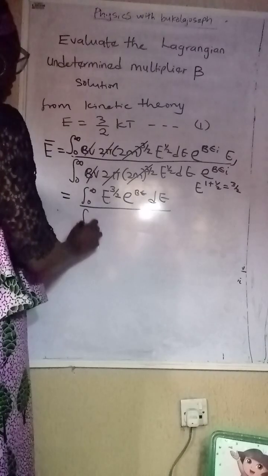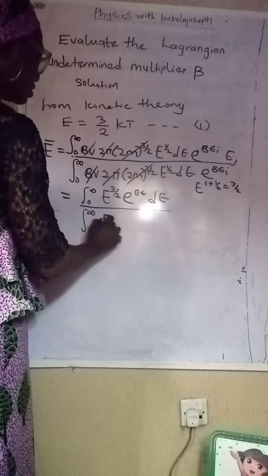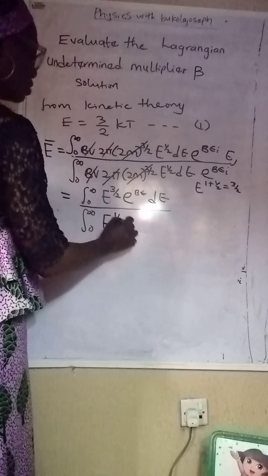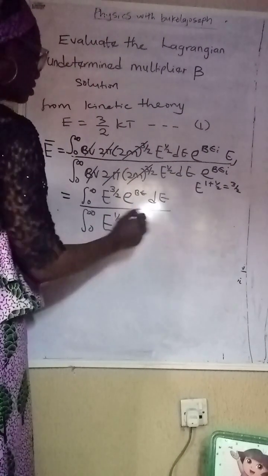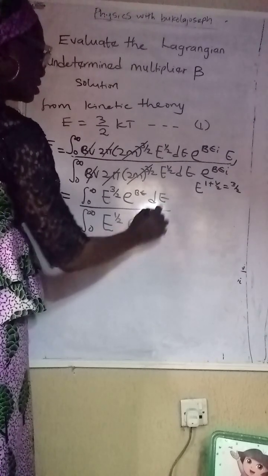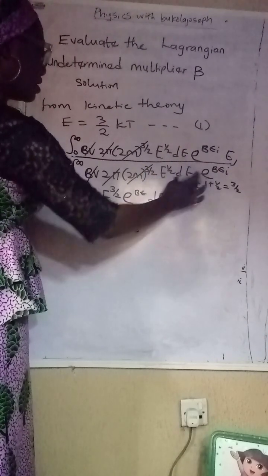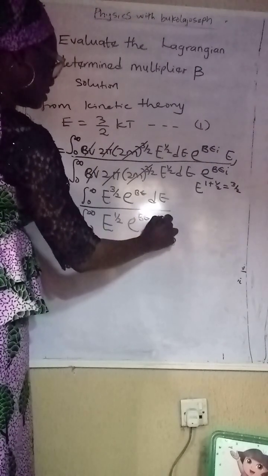the integral 0 to infinity. We're left with this. Let's arrange it. E to the 1 over 2 exponential. Remember we said E_i is equal to E. So we have exponential BE, E to the half, exponential BE, then we have dE.